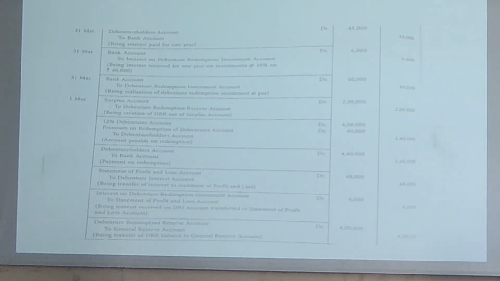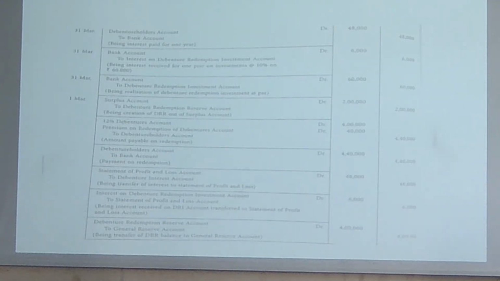Now so bank account to being realization of debenture redemption at par. So debenture redemption investment account 60,000 ये हो गया. Surplus account जो आपके पास already है 2 lakh rupees in your DRR account. 2 lakh rupees आपके पास already है. Now so surplus account, look at this point. 31st March surplus account debit to debenture redemption reserve account rupees 2 lakh. Now look at this point here please.